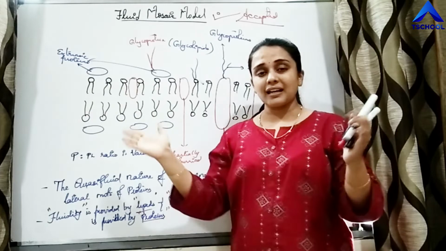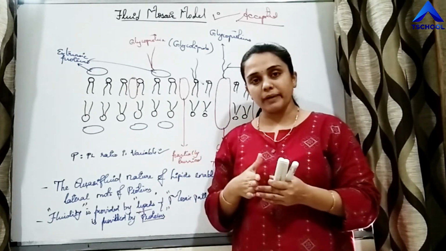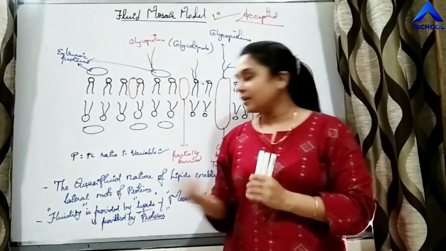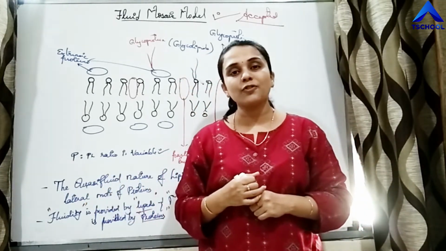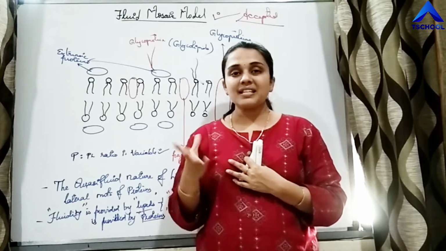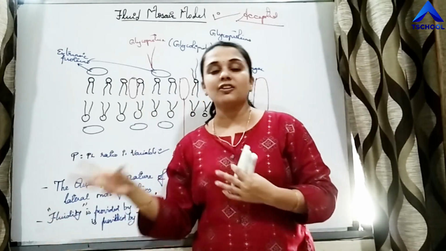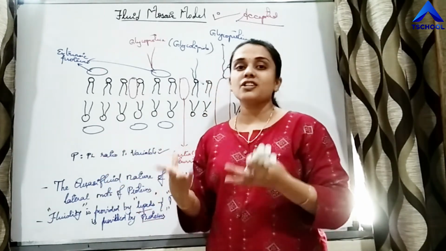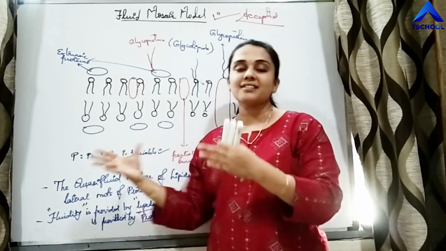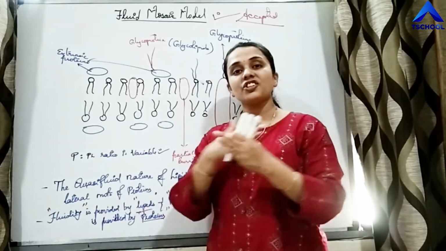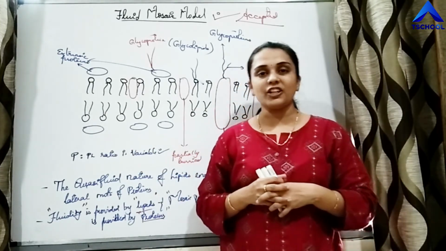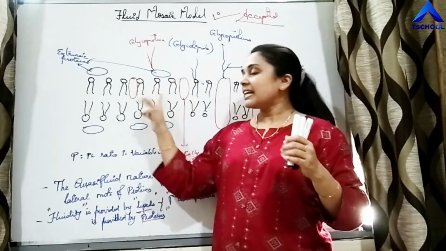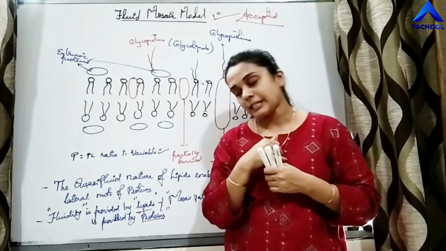So, these lipids are undergoing flip-flop and transition movements, which means the lipids are fluid in nature. Which kind of fluid? Quasi-fluid. What is quasi-fluid? It is a jelly-like fluid, which means it is neither completely watery nor solid. So the jelly-like fluid nature of the lipids. Why is it jelly-like fluid nature? Because of the transition and flip-flop movements of the lipids. Because the lipids are of fluid nature, the proteins can undergo lateral movements.